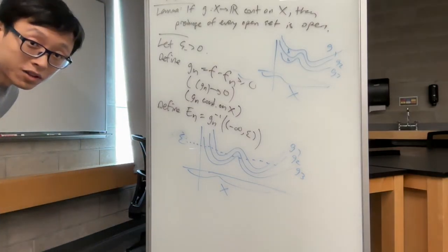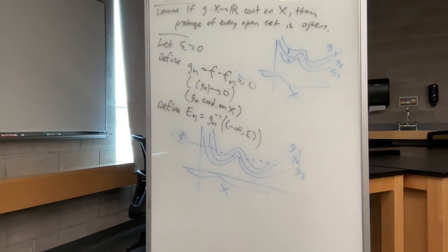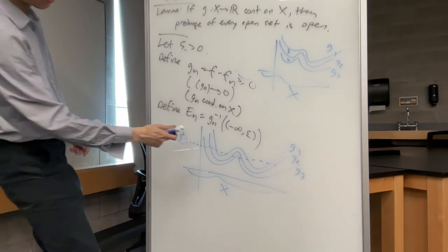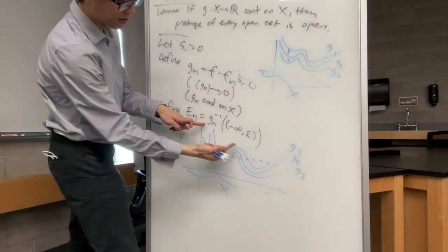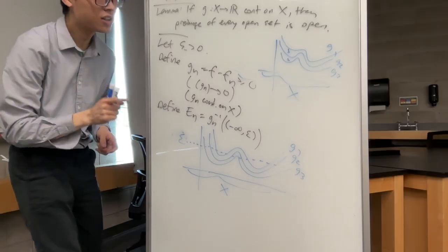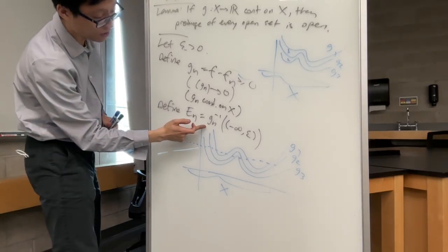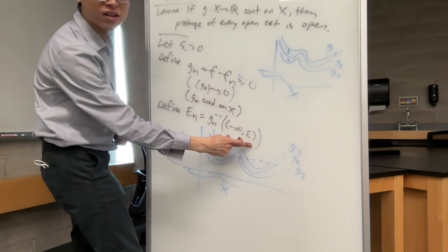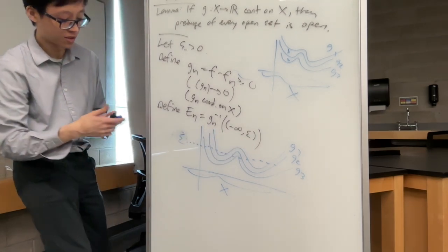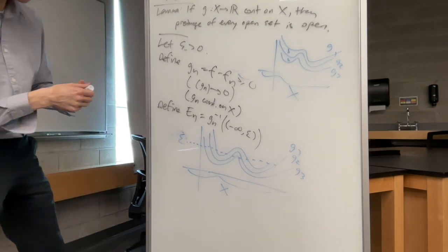So let's go see what these pre-images are going to look like. This set is the set of all inputs. Remember, pre-images are inputs. It's the set of inputs that G sub n will send to minus infinity to epsilon, which is essentially less than epsilon. So let's just do it for G1.